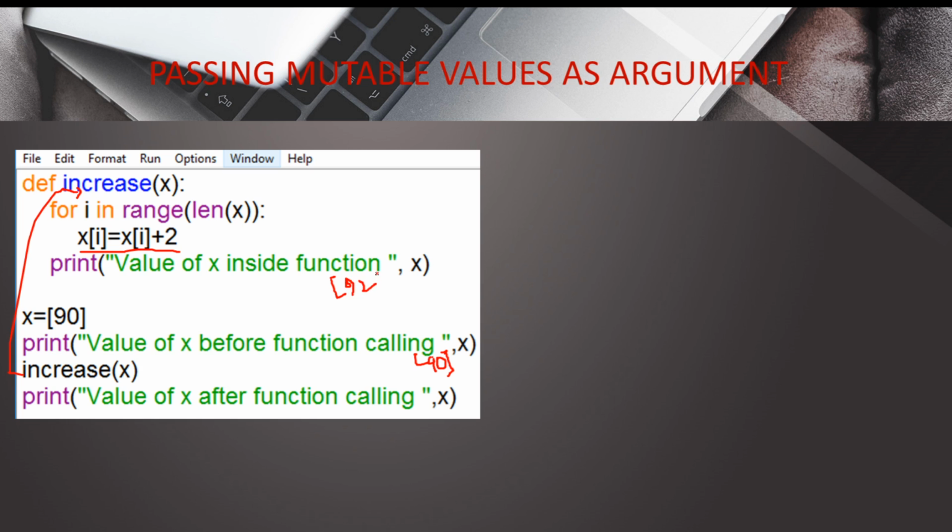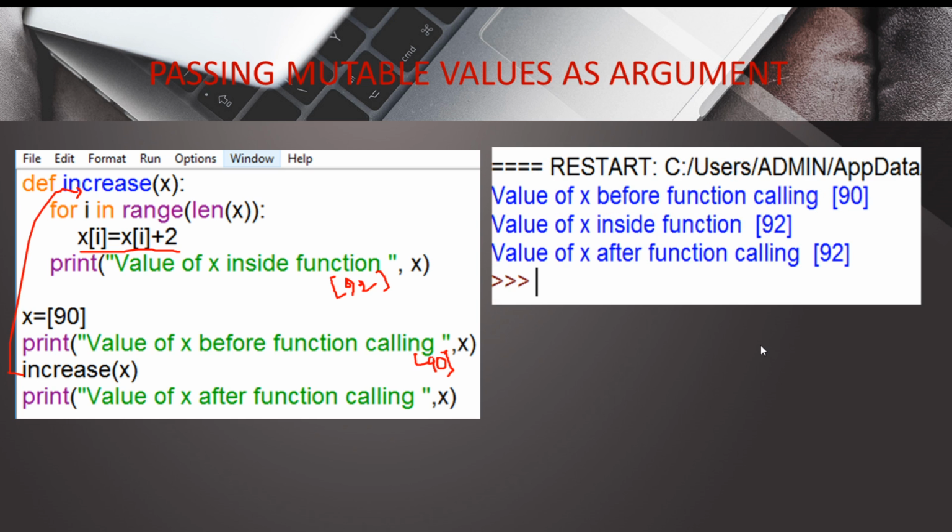And when we print the value of x, or the elements of the list, outside the function, what are we going to get? When we print the list outside the function, we are going to get the changed value for the elements. See, here you can see that we are getting the changed value, that is 92. So this is the basic difference when you pass a mutable and an immutable object. Immutable objects are not going to reflect changes, but mutable objects are going to change their value if we do any changes inside the function definition. So this is the basic difference which I wanted to tell you.